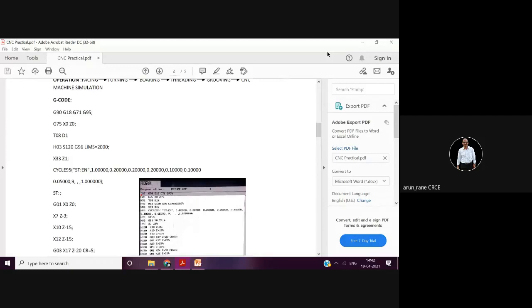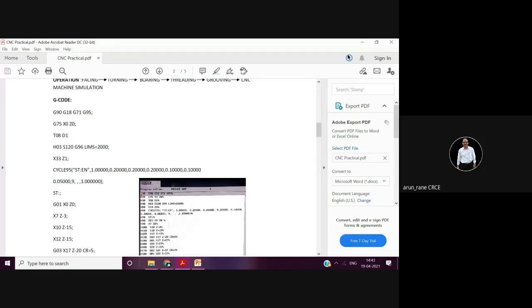It is always a safe programming practice to take the machine to the reference point and then index the tool, because your job is somewhere here and your home reference position is here. So it is safe to index the tool here. If you try to index the tool near the job, and there is a boring bar or a drill, then while indexing, that drill or boring bar may hit the component loaded in the chuck. So your first line should be taking the machine to the reference point. So this is good.